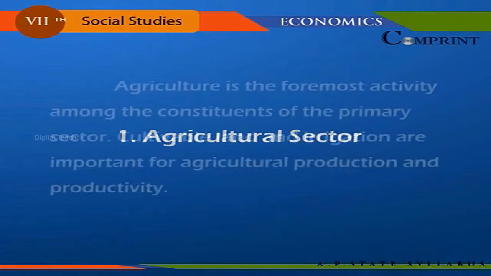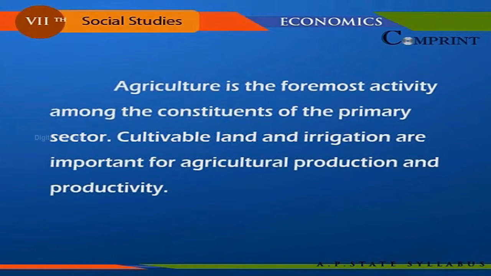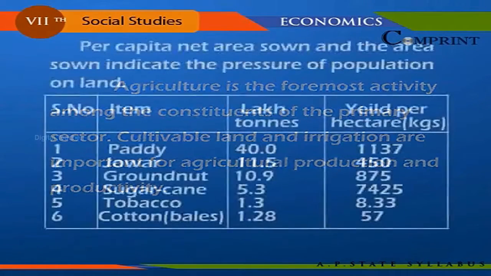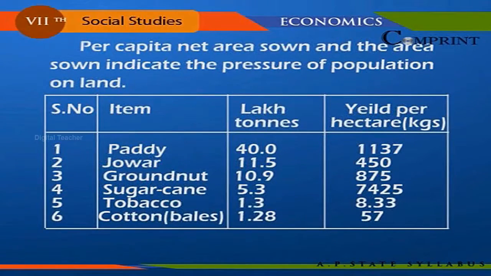Agricultural sector. Agriculture is the foremost activity among the constituents of the primary sector. Cultivable land and irrigation are important for agricultural production and productivity. Per capita net area sown and the area sown indicate the pressure of population on land. Item: paddy, quantity 40.0 lakh tons. Yield per hectare in kgs